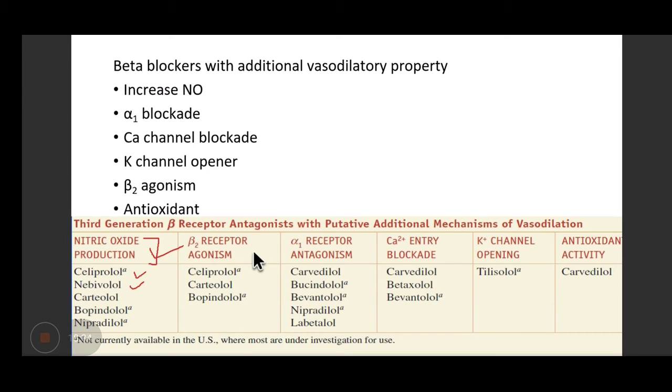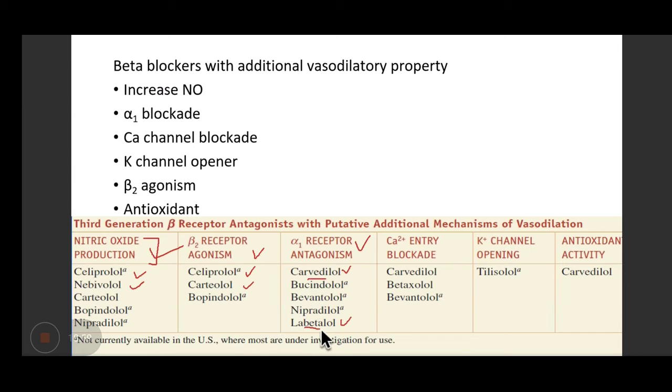Second thing is the beta blockers which stimulate the beta 2 receptors, which are present in blood vessels, that can lead to vasodilatation. So in this we have celiprolol, carteolol. Then the beta blockers which have got additional alpha receptor antagonism property. Here we have carvedilol, labetalol also.